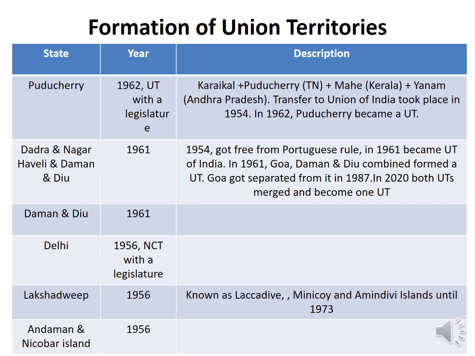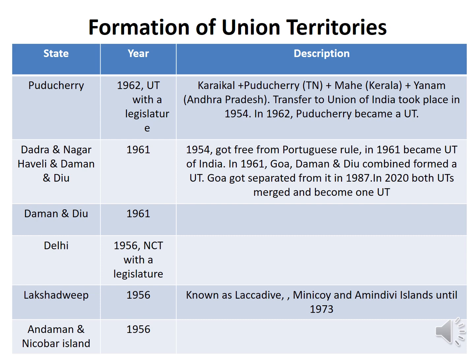Similarly, Daman and Diu got free from Portuguese rule in 1954. In 1961 they became Union Territories of India. Daman and Diu was with Goa. Goa, Daman and Diu became a Union Territory in 1961, and Dadra and Nagar Haveli separately became a Union Territory in 1961. Goa got separated in 1987 when it became a separate state.